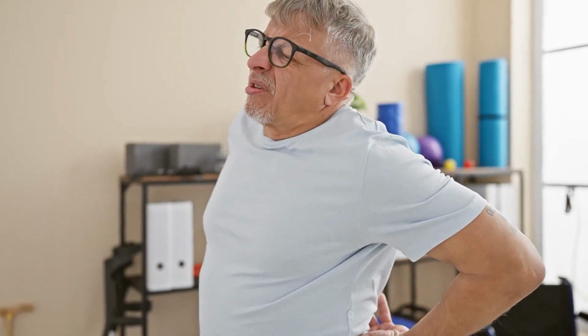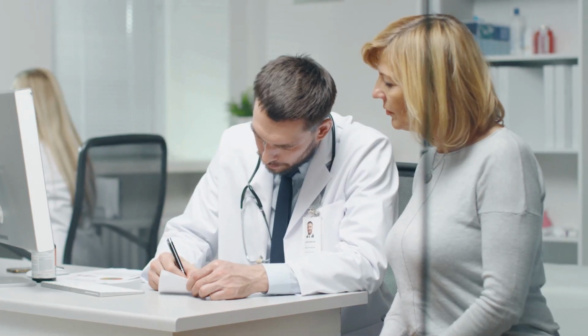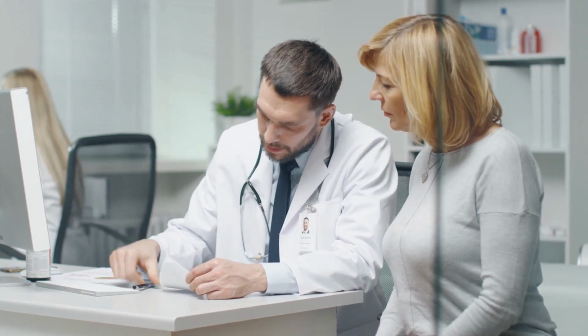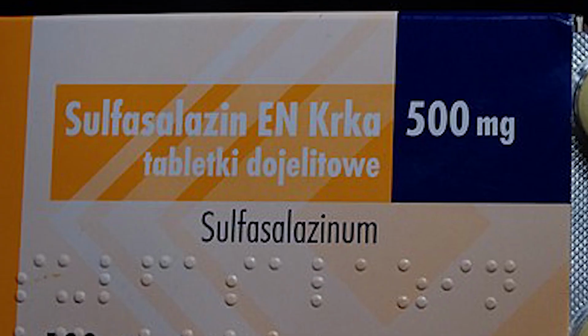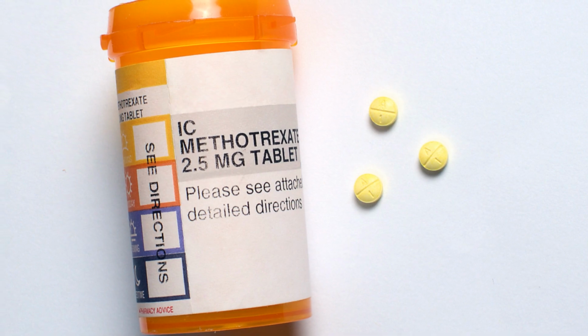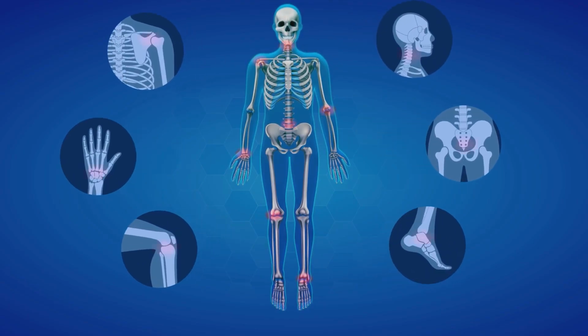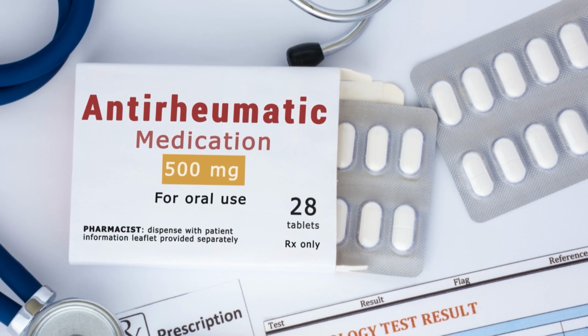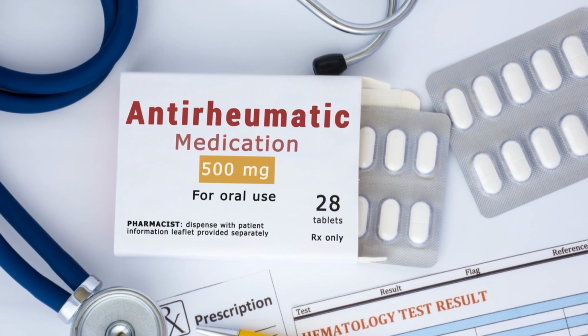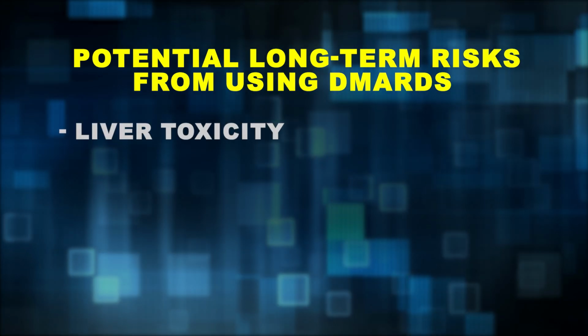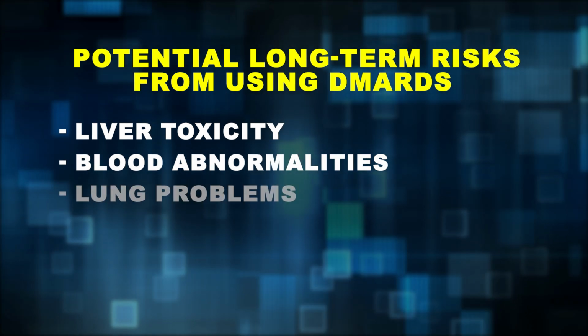When NSAIDs are not enough to control symptoms, doctors may turn to disease-modifying anti-rheumatic drugs. These drugs help slow the progression of the disease and reduce inflammation. Examples include sulfasalazine and methotrexate. Although methotrexate is more commonly used for other forms of arthritis, it can be effective for treating peripheral joint involvement in AS. DMARDs work by suppressing the immune system and altering the underlying disease process. However, they require close monitoring for potential side effects, including liver toxicity, blood abnormalities, and lung problems.